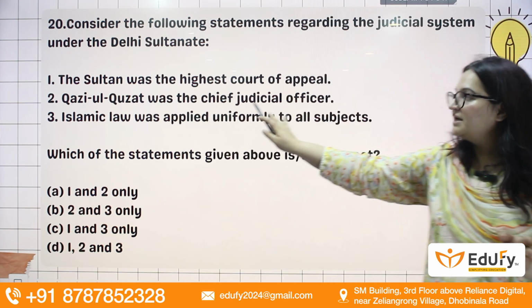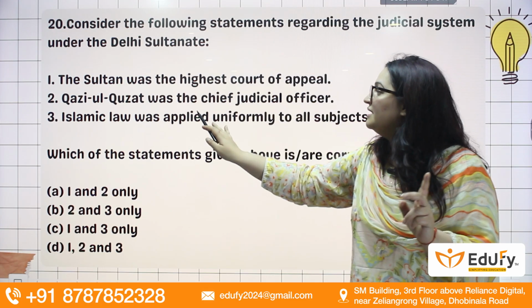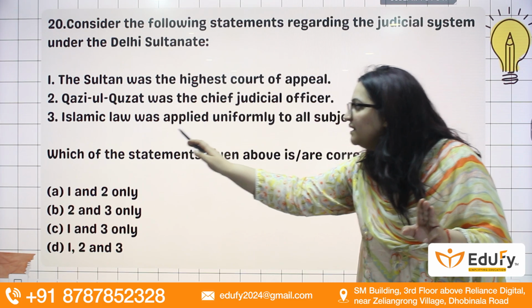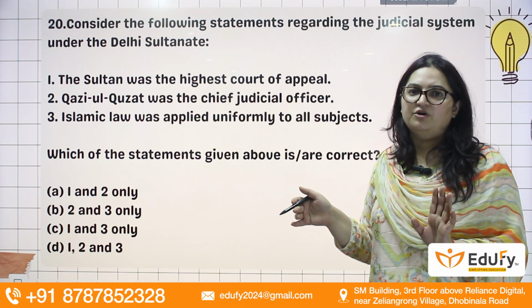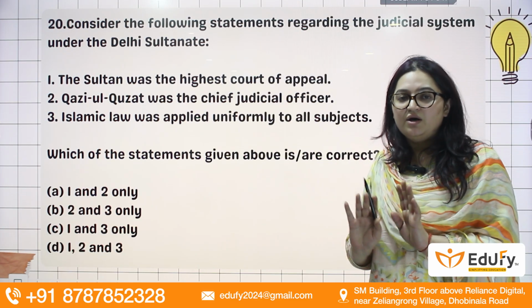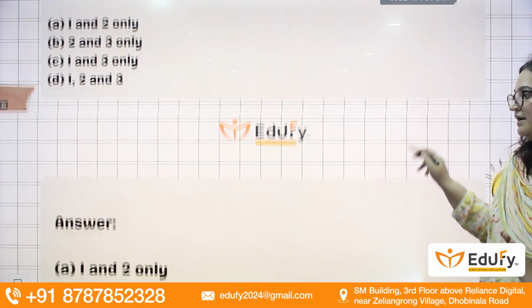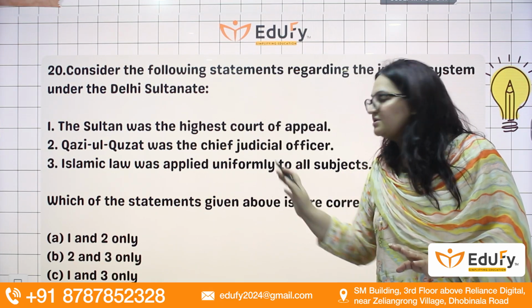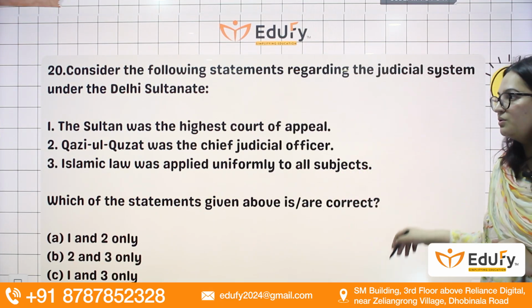So here you will see again the Sultan was the highest court of appeal, right, even in the Delhi Sultanate. Qazi-ul-Quzzat was the chief judicial officer. Islamic law was applied uniformly. So any law cannot be applied uniformly. Fine. So this is never going to be a right statement. So the answer will be 1 and 2 only.